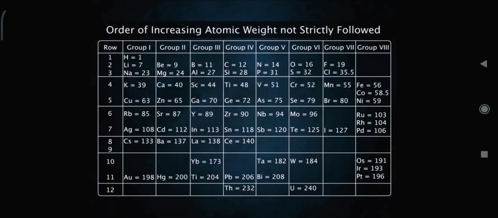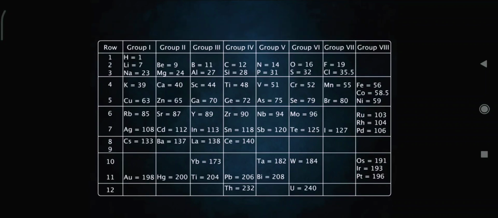However, Mendeleev did not follow strictly the order of increasing atomic mass. For example, when an element did not seem to fit into its expected position in a group, he left an empty space in the table. He could predict the properties of a few elements, and later on, when these elements were actually discovered, there was a remarkable similarity in the observed properties and those predicted by Mendeleev.